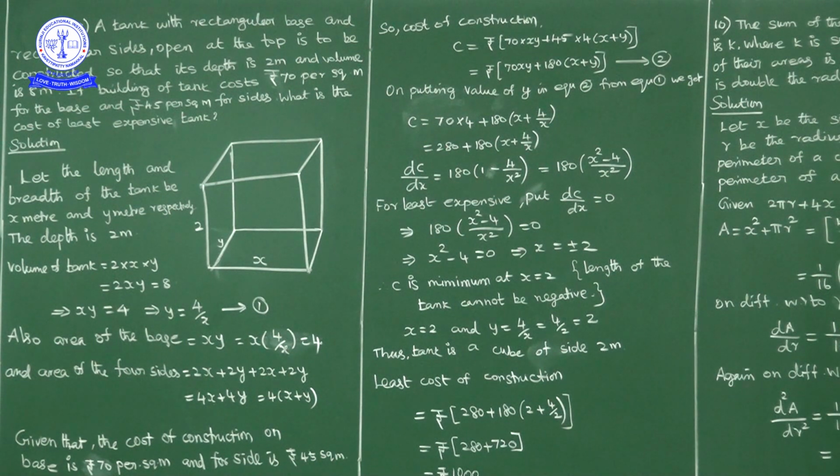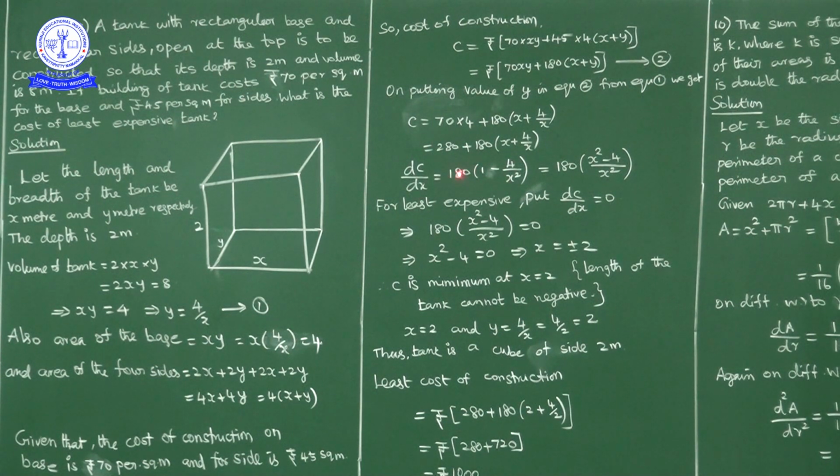Now differentiate with respect to x, because for minimum or maximum the first derivative is equal to 0. So dC by dx is equal to 280, constant, derivative 0, plus 180 into the derivative of x, which is 1, plus the derivative of 4 by x, which is minus 4 by x square. So dC by dx equals 180 into (1 minus 4 by x square).